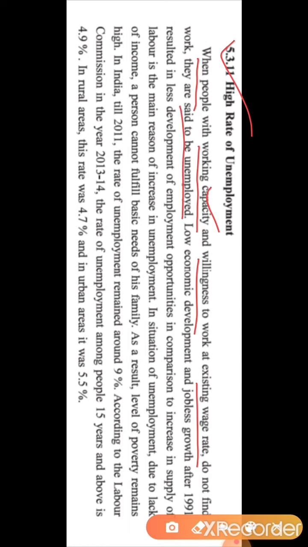So here is the definition given that we have studied in earlier standards also, that a person who is able to work, who has the willingness to work, and is ready to accept the market prevailing wage rate and made efforts to find a job, but even then that person is not getting a job, then that person is called what? Then that person is called an unemployed person.